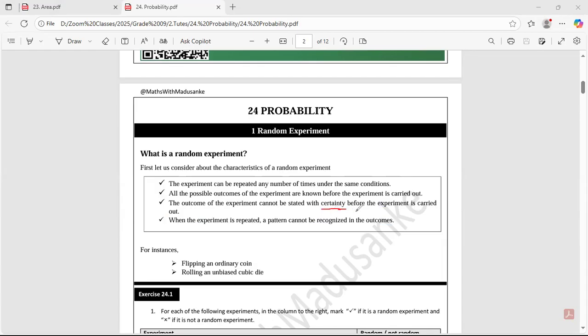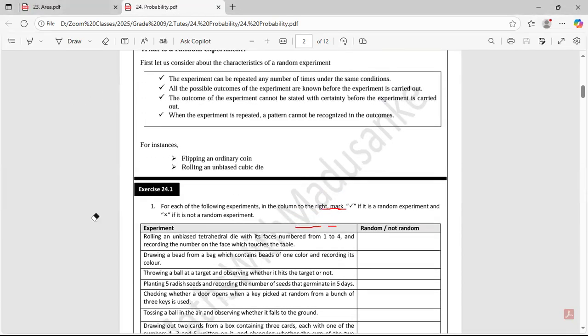You cannot tell exactly before the experiment is carried out. When the experiment is repeated, like round 1, round 2, a pattern cannot be recognized. There cannot be a pattern. So those are the four characteristics that you have. For instance, flipping an ordinary coin, rolling an unbiased cubic die. Okay. So exercise 24.1: you have to identify whether